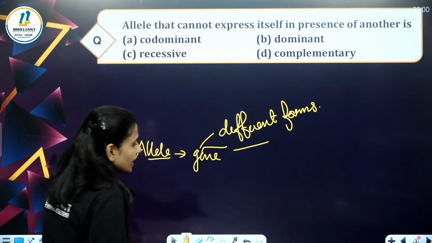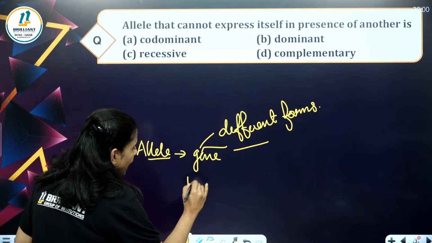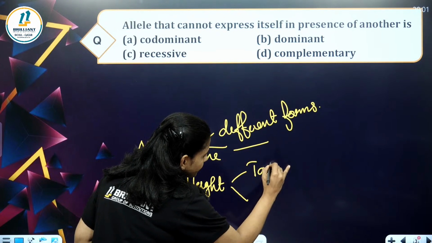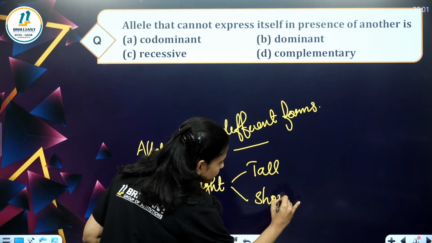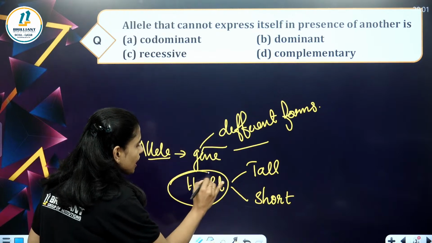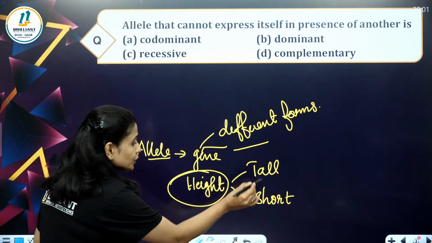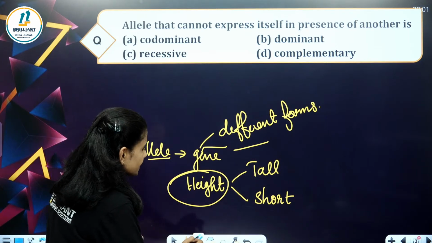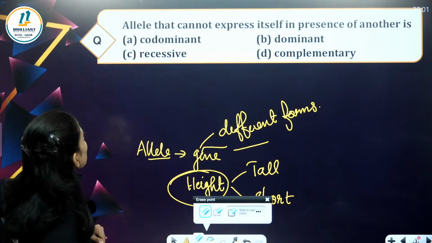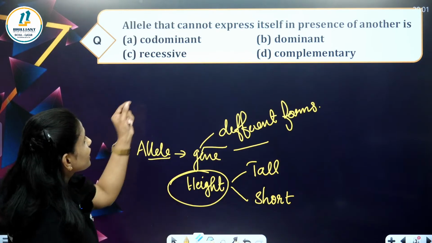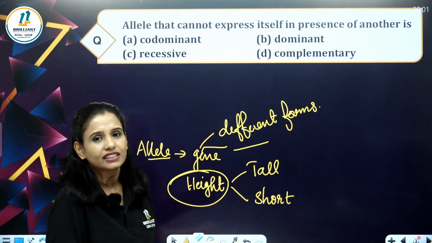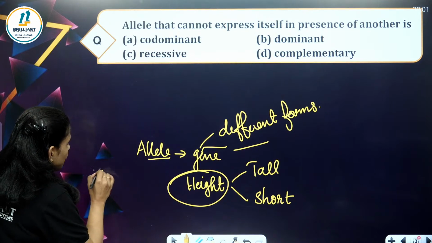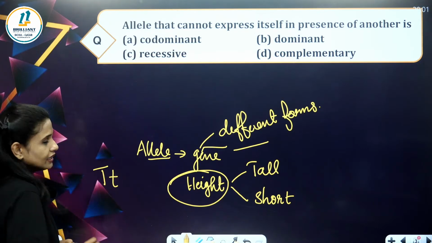For example, for height, we have tallness and short character. These are two alleles of the character height. What is the question here? Allele that cannot express itself in presence of another is... For example, here we have capital T, small t. These are two alleles.